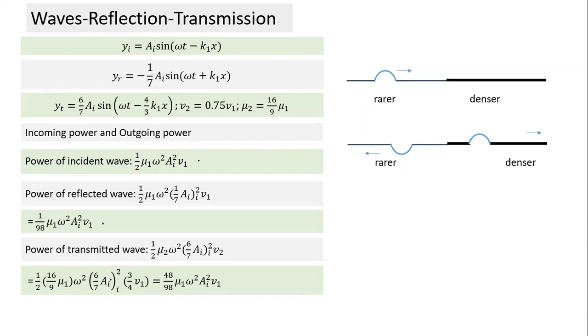The rest also remains: omega square, and this term also remains the same. And we substitute V2 equal to 3/4 V1. If we simplify all these terms, it comes equal to 48/98 mu1 omega square, this expression. So what you find here is that when you add those two, the sum of these two comes equal to this.